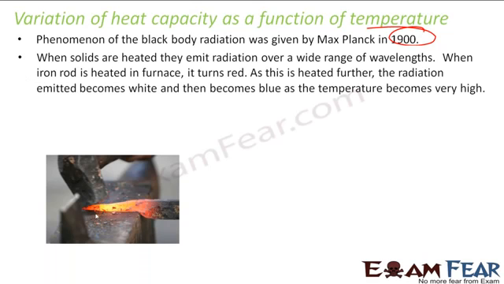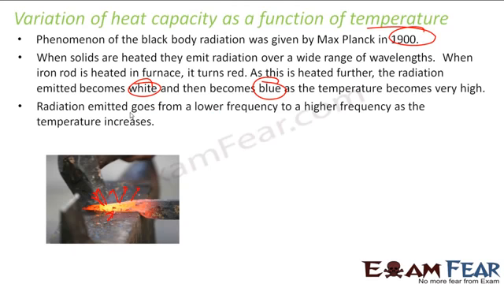What we can do is to experiment with this. If you see this iron rod, if you heat it, it becomes red. Right? If you heat it further, it emits radiations. First, it emits white color radiations, and then it gives blue color radiations. That's what you can observe if you do it experimentally. If you just keep heating it, it will emit white radiations, and then it will emit blue color radiations.